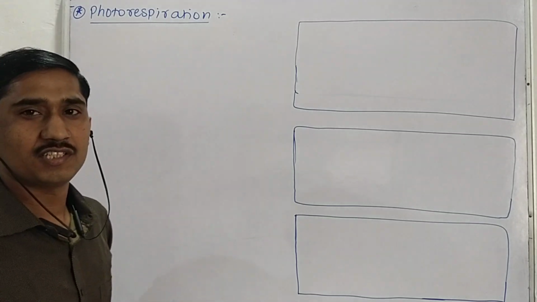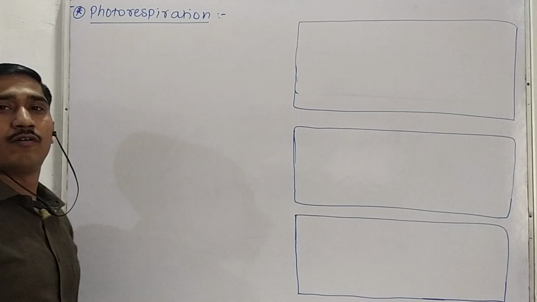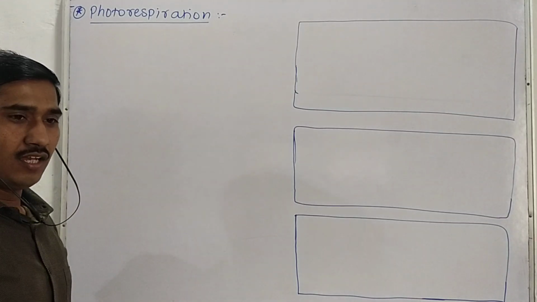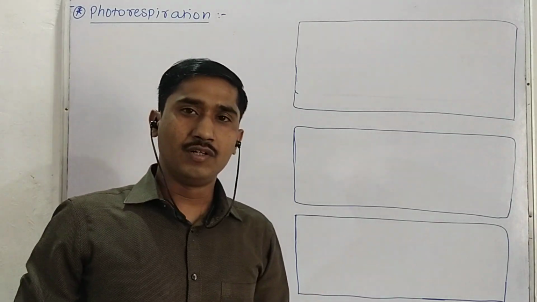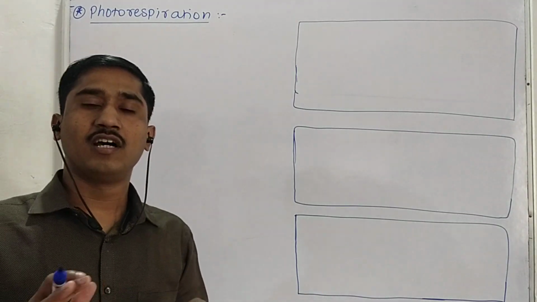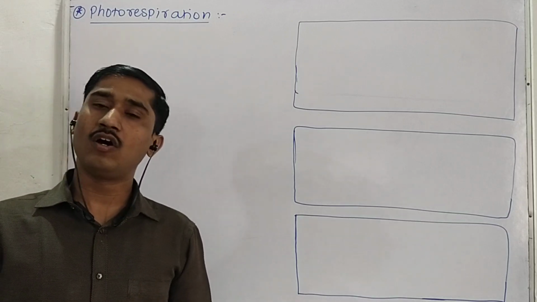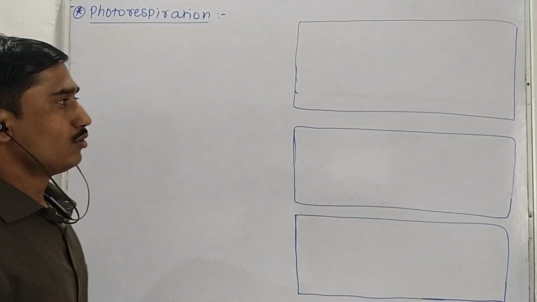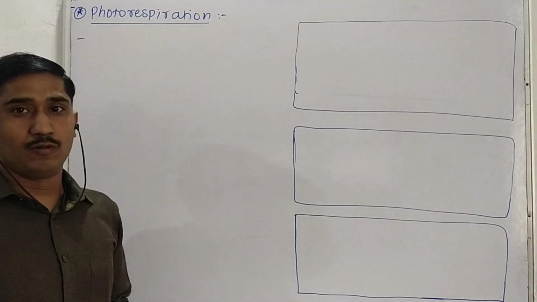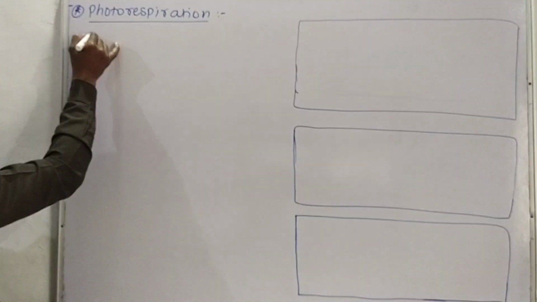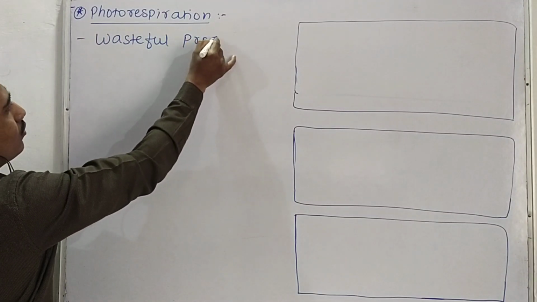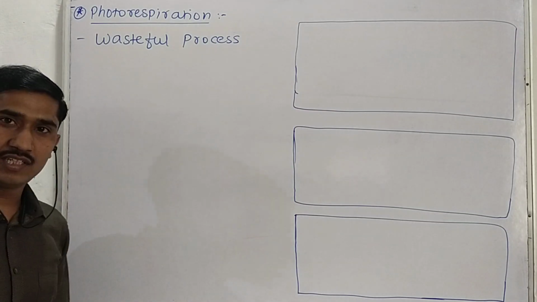Today we are going to discuss an important topic from the photosynthesis chapter, that is photorespiration. In the previous video we discussed the C3 pathway, and this photorespiration is also linked with the C3 cycle. So is photorespiration a useful process or a wasteful process? Photorespiration is called a wasteful process. Why is photorespiration a wasteful process?